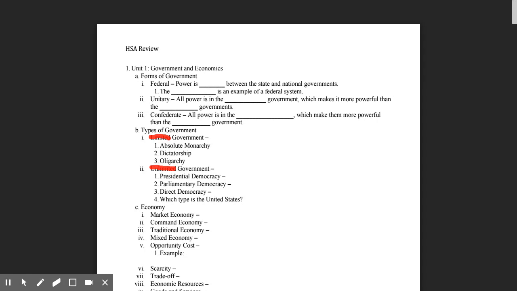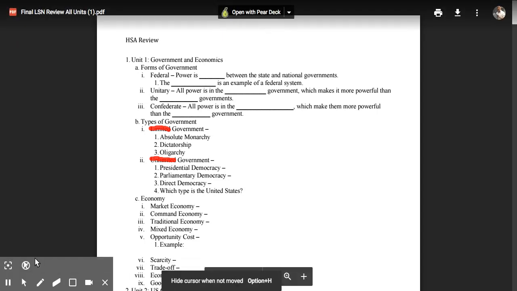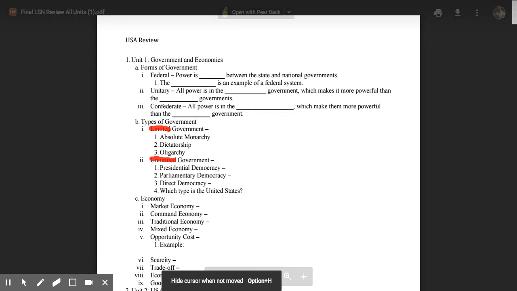Which type would the United States be? If you said presidential democracy, that's correct.